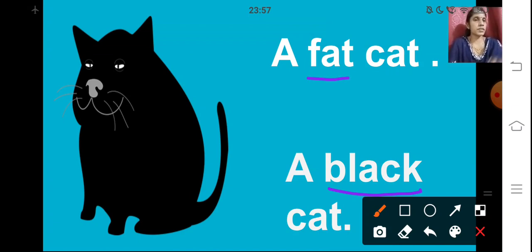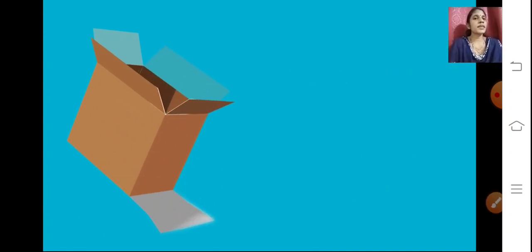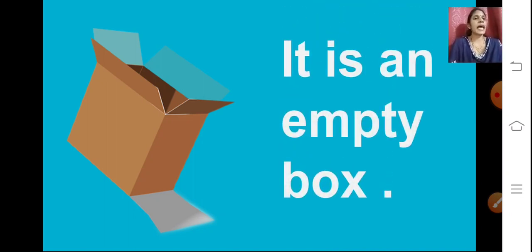Here fat was describing the cat, and in the second sentence it is a color. It is the color of the cat. So, again it is a describing word. Now the next one, you can see a box. Nothing is there inside the box, isn't it? So let us see the sentence now. It is an empty box.